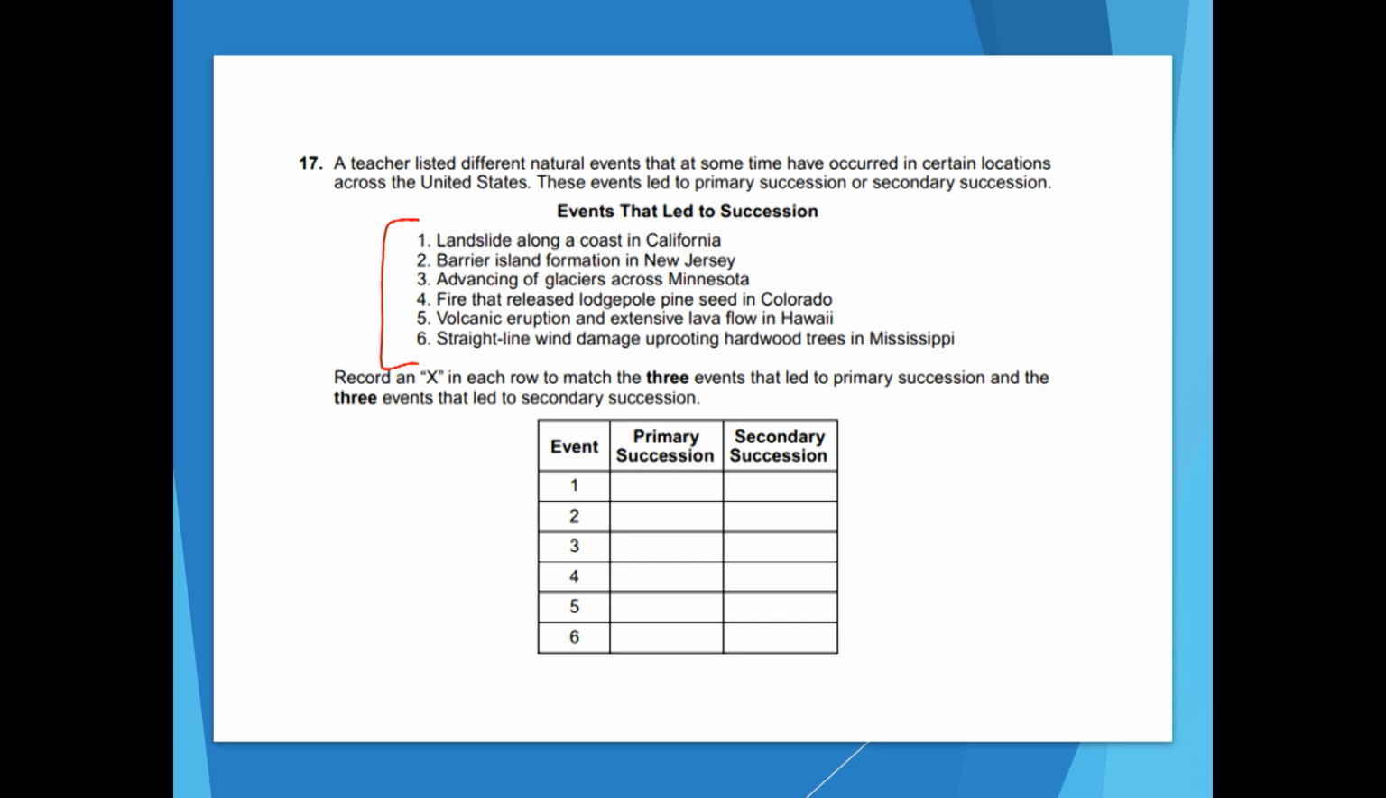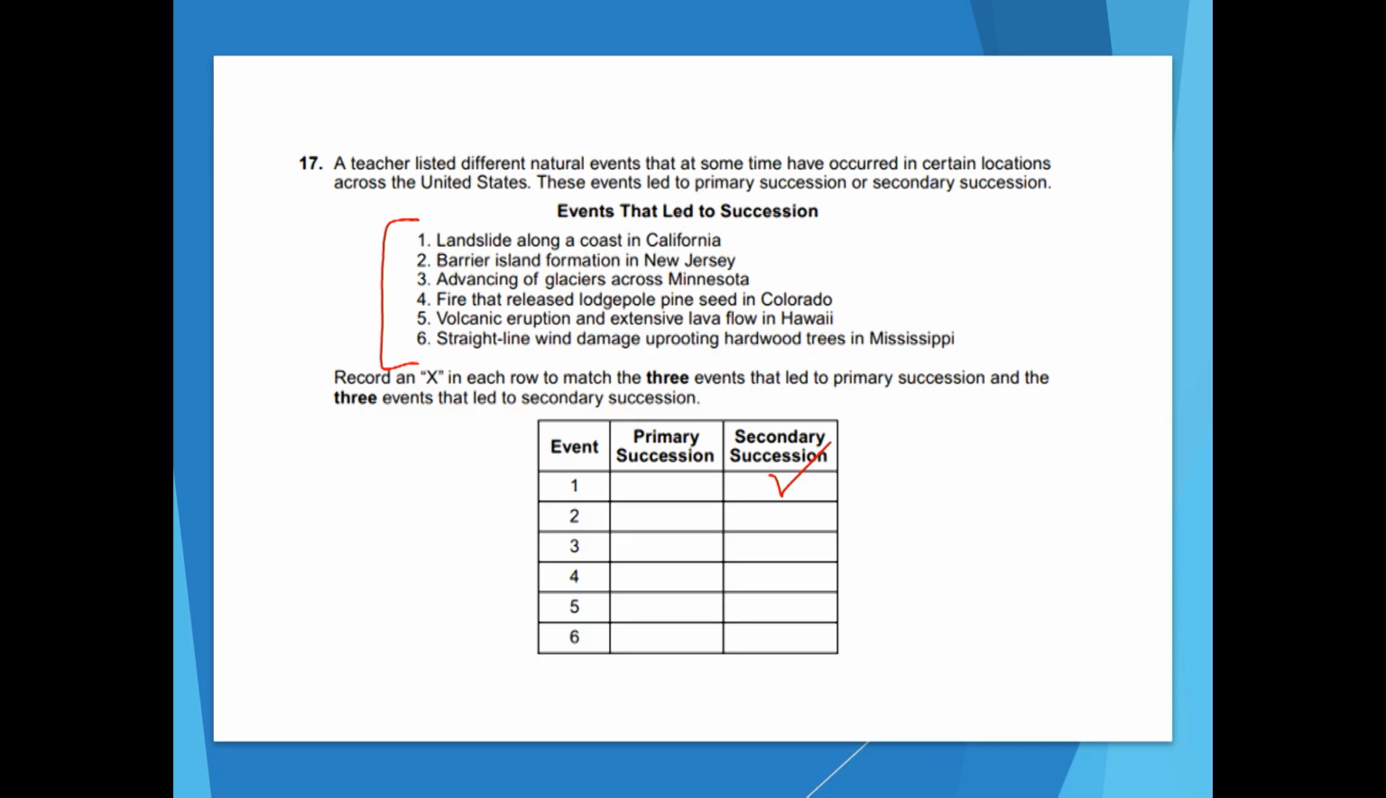Landslides along a coast in California. That's going to be secondary succession. When we have secondary succession, what's really going on is we're not making new land. When this is flowing down, it's destroying some trees, but the soil is going to stay intact. We're not starting from scratch, right?